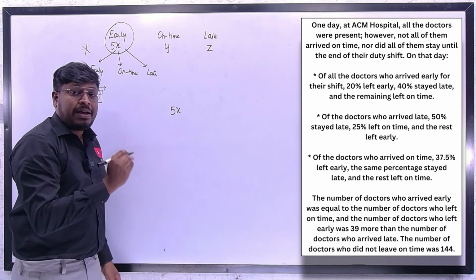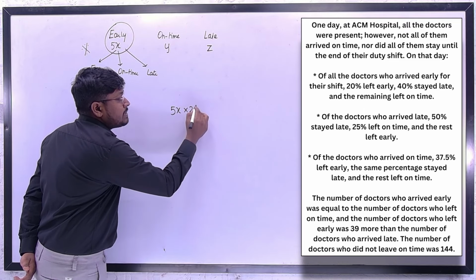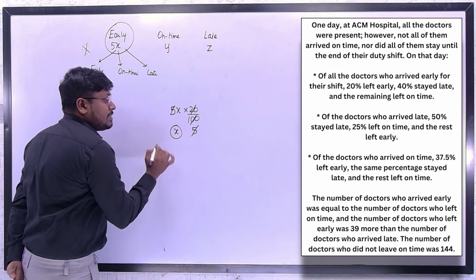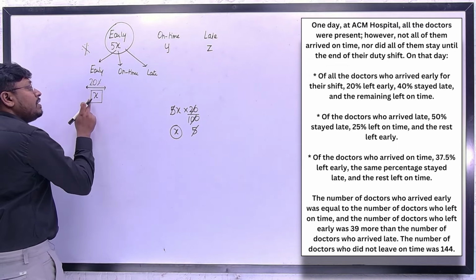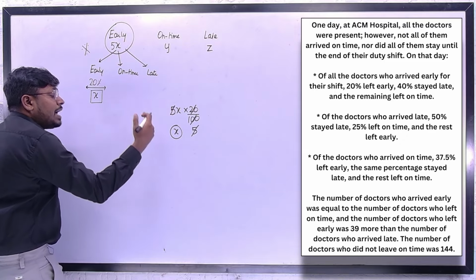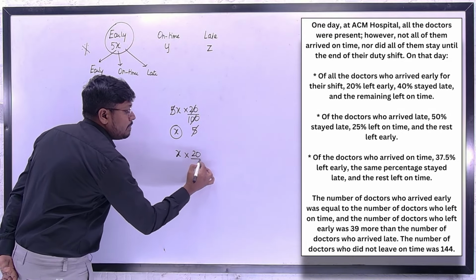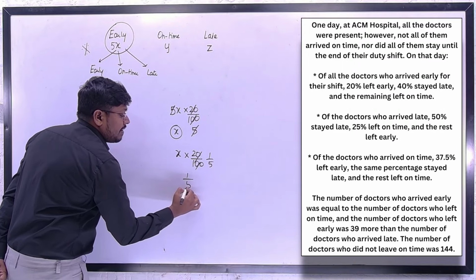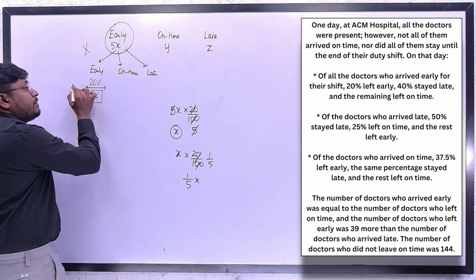If I take it as 5x, finding the 20% of the number is easy. 20% is 1 by 5, so I can cancel 5 and 5 here. Out of 5x, the doctors who left early will be only x. Instead, if we assume it as only x, then finding 20% will be 20 by 100, which is 1 by 5. So 1 by 5x will be the total number of doctors who left early.